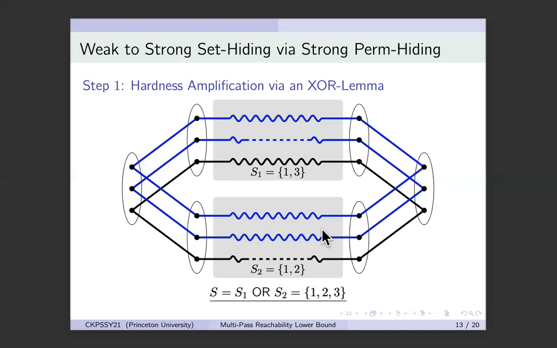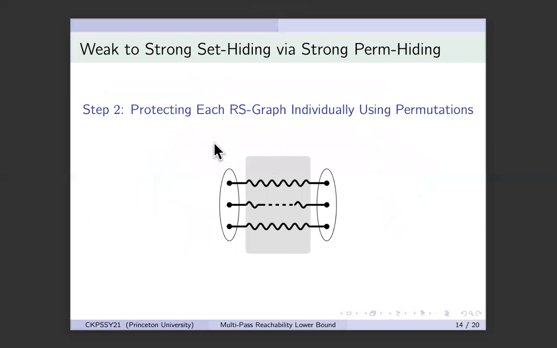And the solution to make it set hiding is simple. You simply permute each of the elements in different RS graphs independently. And now, because each of these is permuted independently, there is no way you can identify which two elements correspond to each other, and this attack does not work. How do you permute them? Let us focus on one RS graph. Again, these permutations will be applied to each RS graph independently, but we'll only look at one RS graph here.